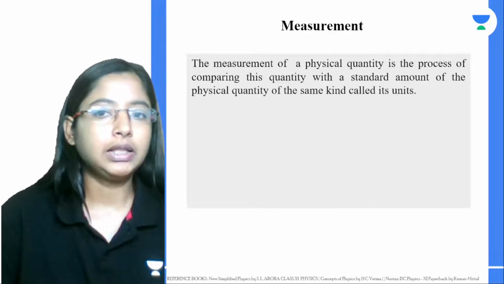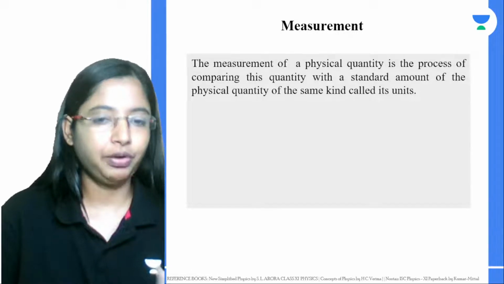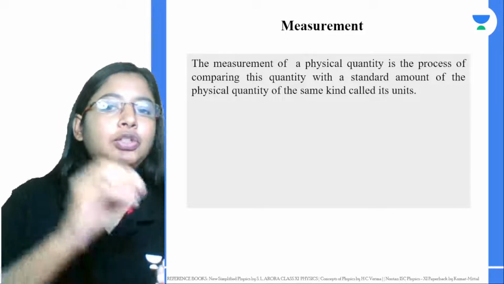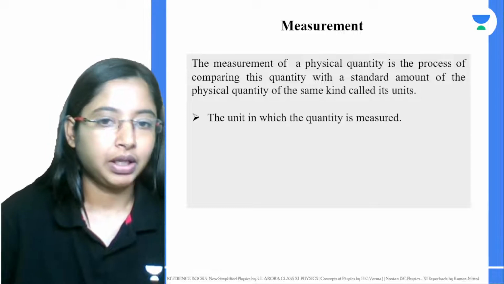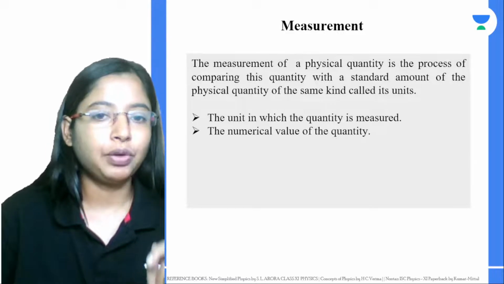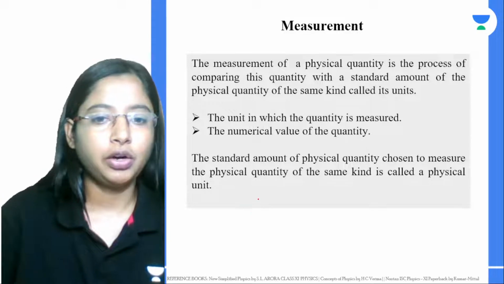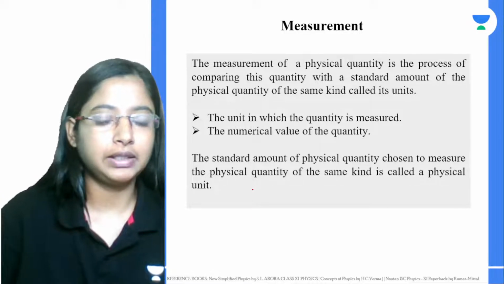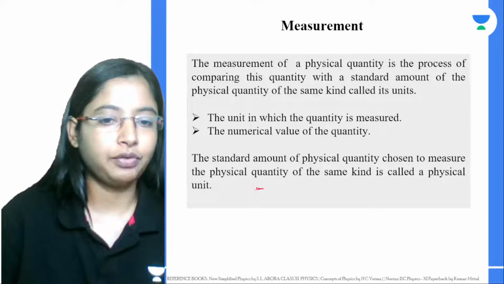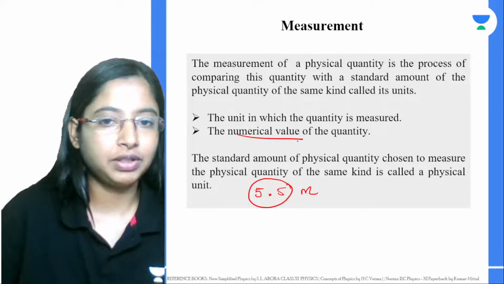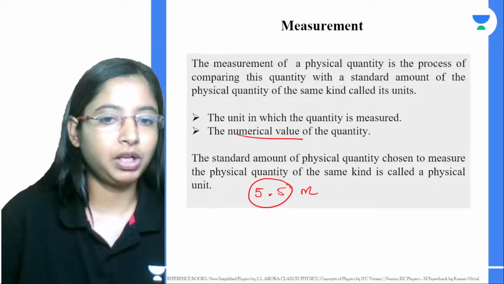Any measurement that you do for a physical quantity has a unit associated with it. Let's say, for example, your height is around 5 meters, or 5.5 meters. There is a numerical part associated with it, and this talks about height.